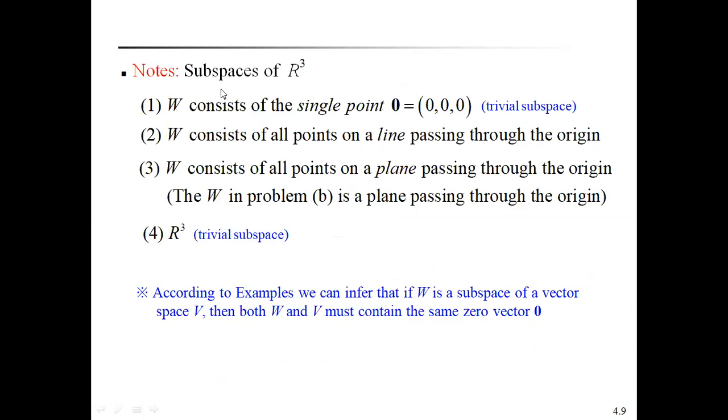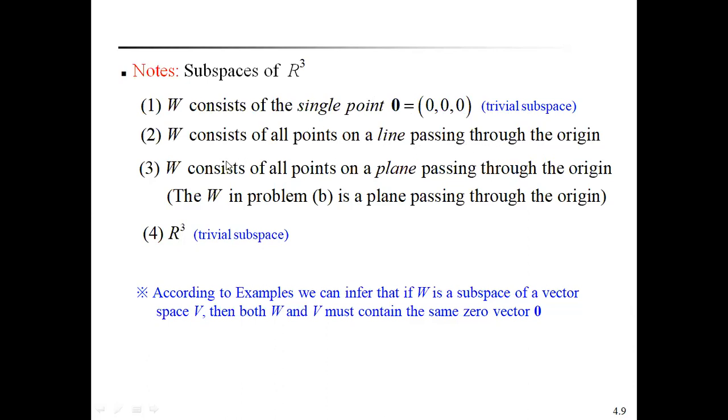Note that what are the subspaces of R cube? Gentle reminder, we have to remember these subspaces of R cube. The zero vector always forms a subspace of R cube, that is 0, 0, 0. This is called, as I already told, the trivial subspace. W consists of all points on a line passing through the origin.